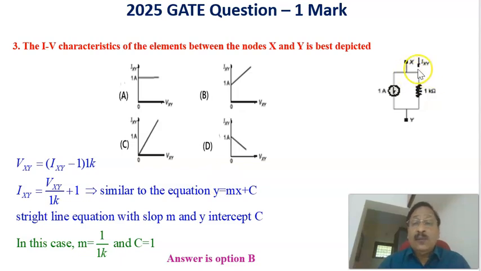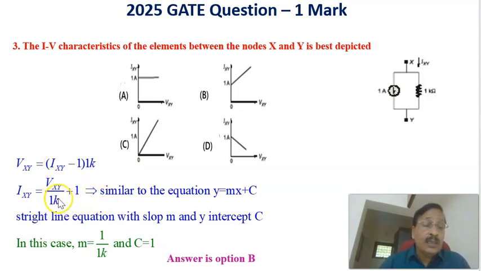Now if you see, the voltage across the points X and Y, or VXY, is equal to the drop across the 1 kilo ohm resistance, for which the current through this one is given by IXY minus this 1 ampere. IXY minus 1 ampere is the current through the resistance, multiplied by the resistance 1 kilo ohm. Therefore IXY minus 1 into 1 kilo ohm, that is the voltage across VXY. Or rearranging this, IXY equals VXY divided by 1 kilo ohm plus 1.